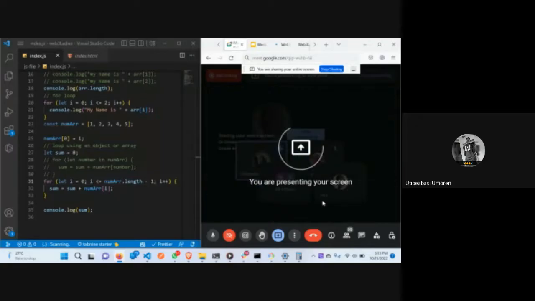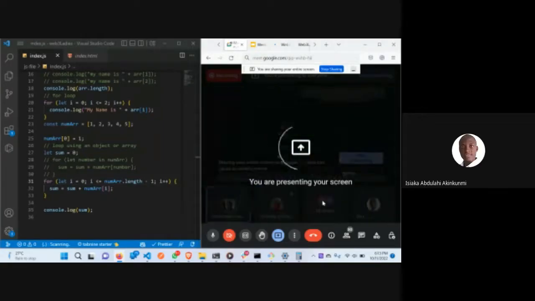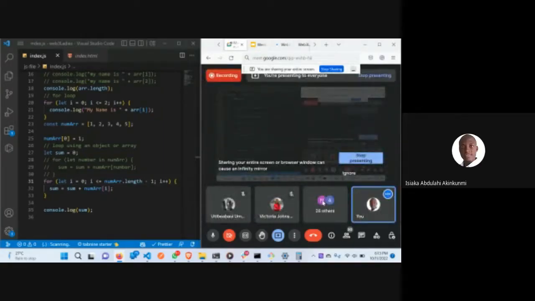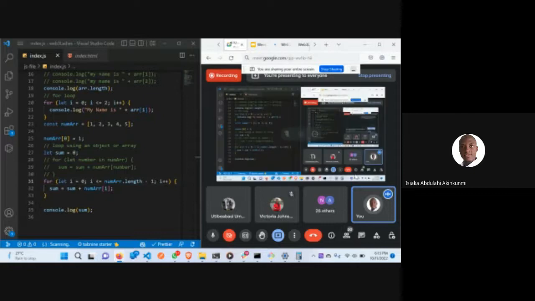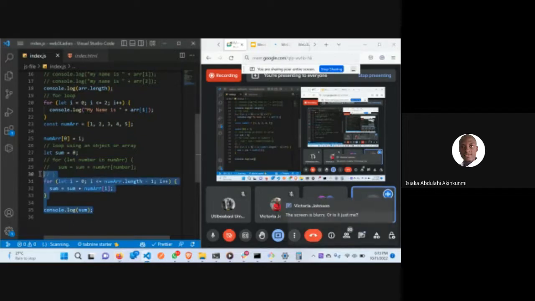Okay, so please I want to ask, is for loop only for numbers? For numbers as well, anything you can iterate. For example, now let me give you, let's use a string now.